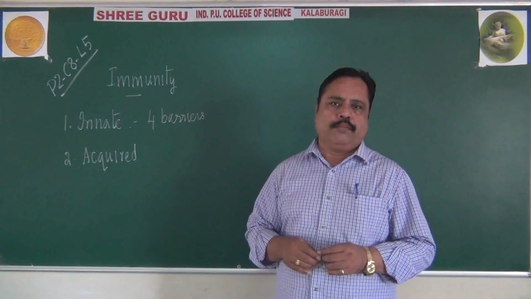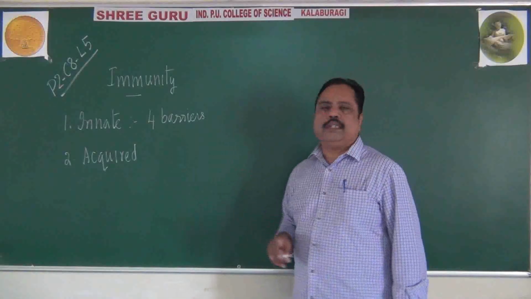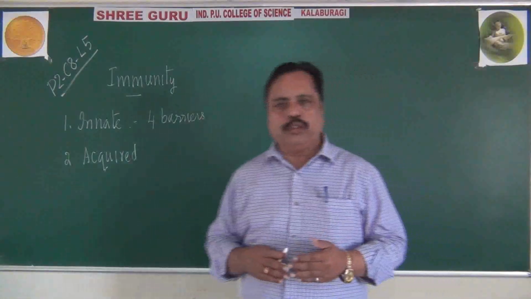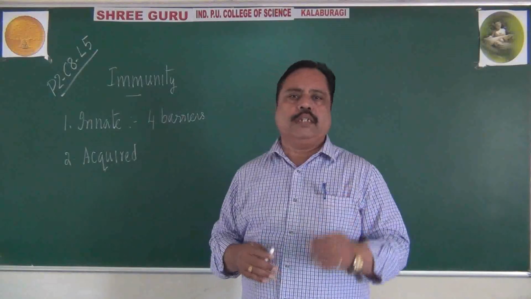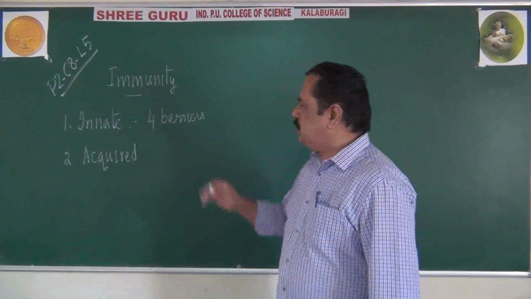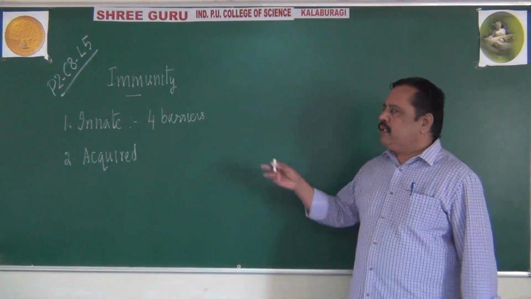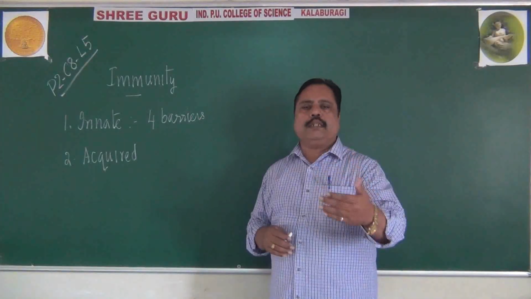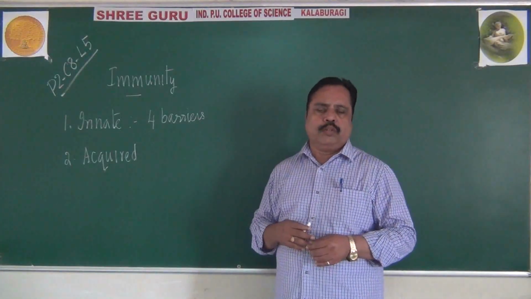Cytokine barriers are produced by infected cells, we can say. Viral infected cells can produce interferons, interleukin like substances. They act as cytokine barriers also.